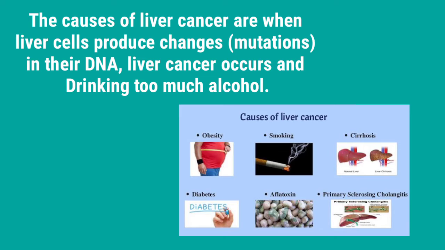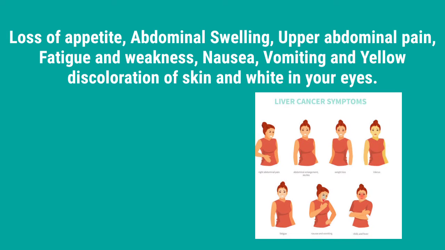The causes of liver cancer are when liver cells produce changes or mutations in their DNA. Liver cancer also occurs when drinking too much alcohol. Symptoms include loss of appetite, abdominal swelling, upper abdominal pain, fatigue and weakness, nausea, vomiting, and yellow discoloration of the skin and whites of your eyes.